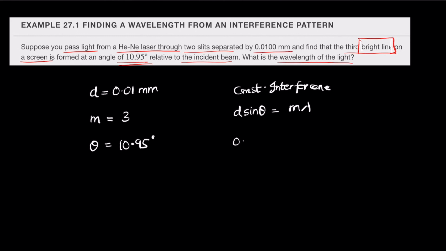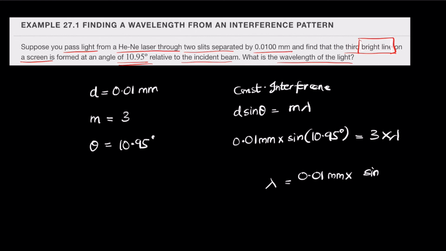Substituting the values, 0.01 mm times sine 10.95 degrees is equal to 3 times lambda. So lambda becomes 0.01 mm times sine of 10.95 degrees over 3. Let's calculate this value.